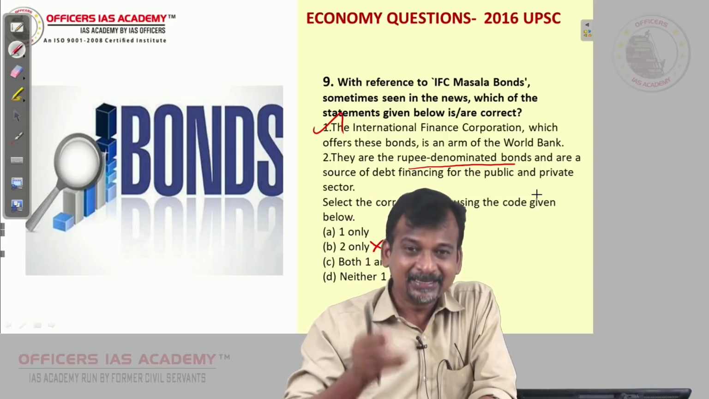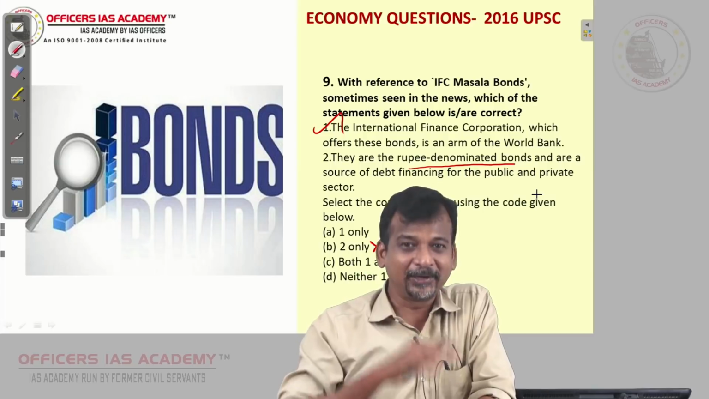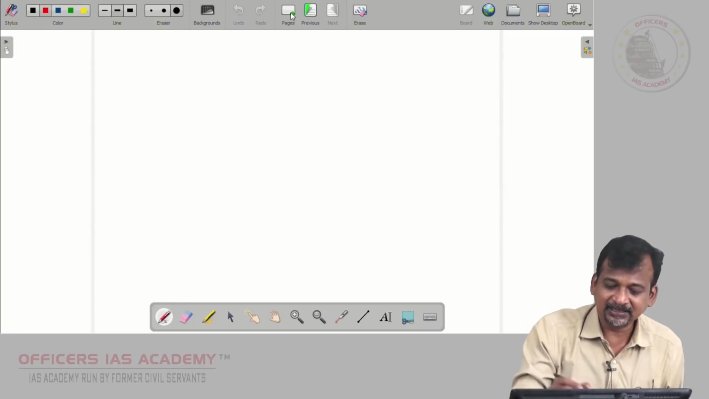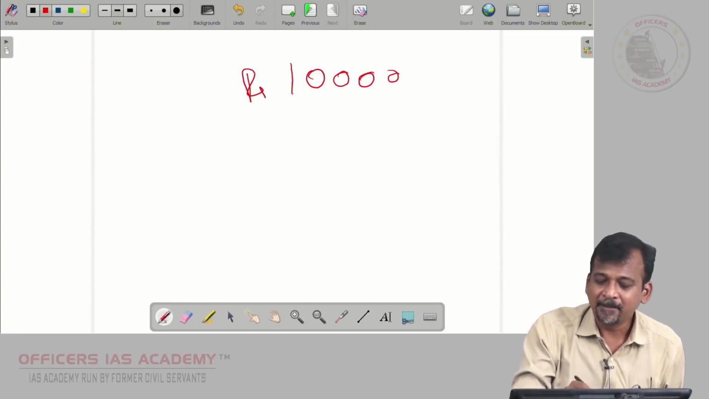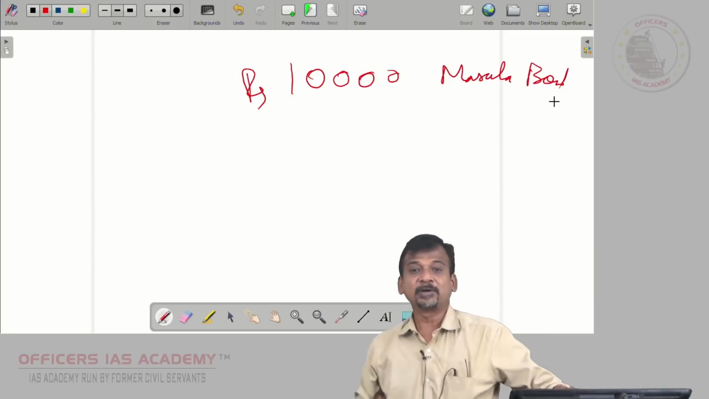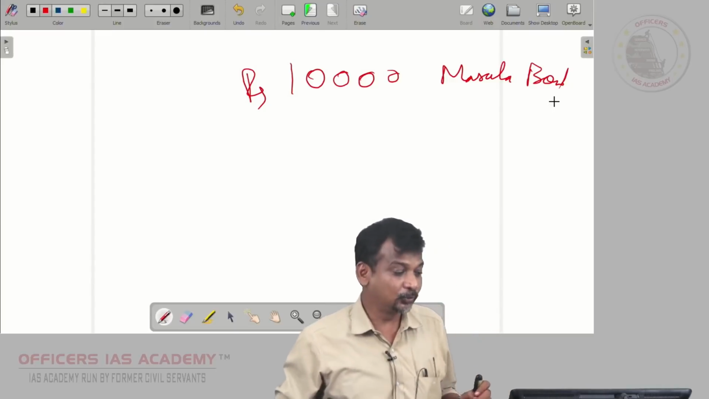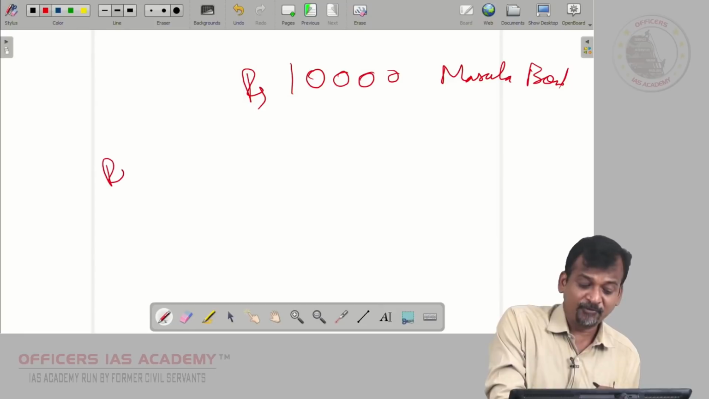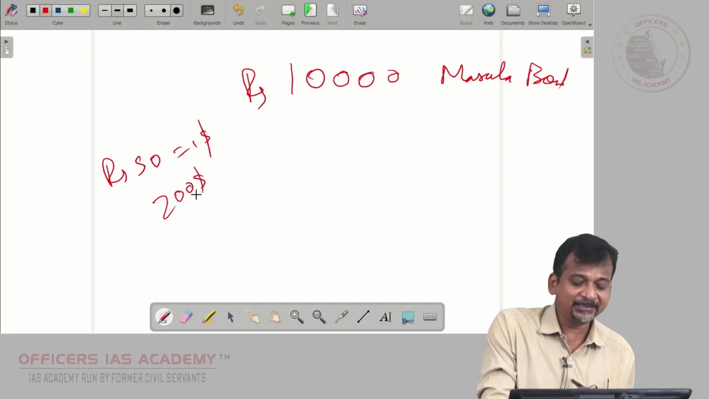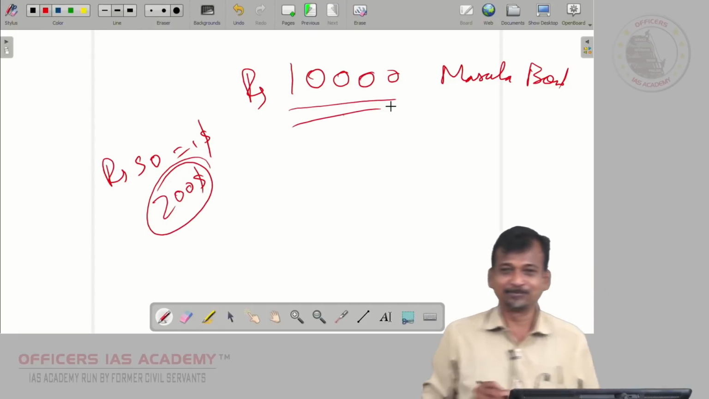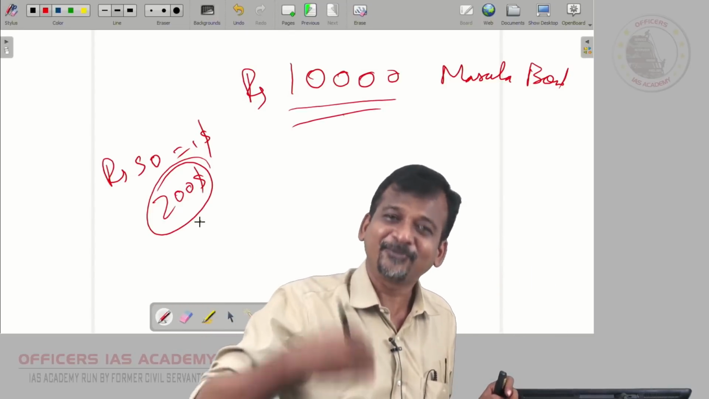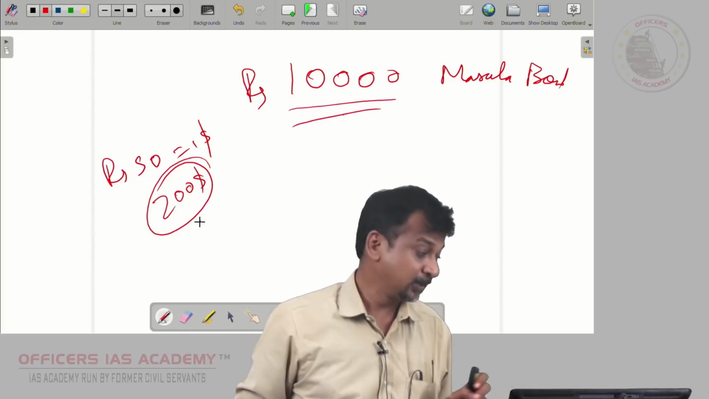So when he buys, let us assume 50 rupees is equal to $1. Say he is buying a 10,000 rupee masala bond. It is denominated in rupee only. Now, what will he do? He will pay, let us assume 50 is equal to $1, $200 and get this 10,000 rupee bond. Now, this $200 will enter our economy. That money will be used for funding the private companies. They will start using.